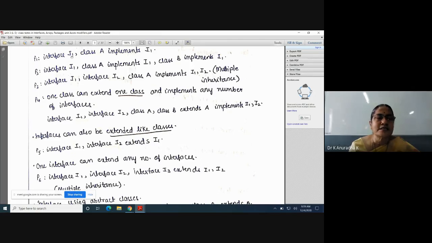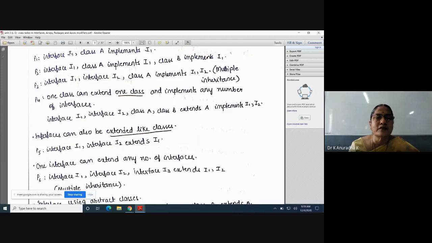Whenever you define an interface, there must be one class which implements that interface. For this implementing class, we can create objects. But for interfaces, we can't create objects; we can only create reference variables. Now I will use this interface and this implementing class to access the members of this interface.